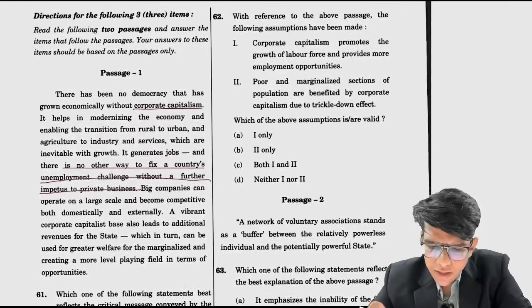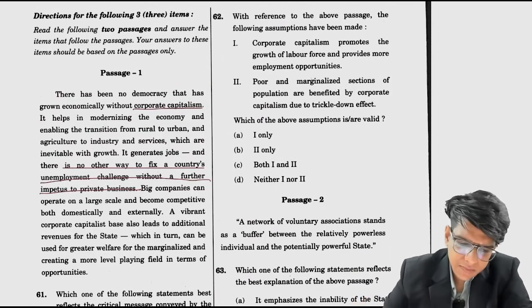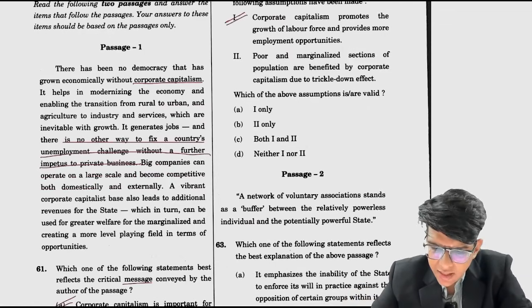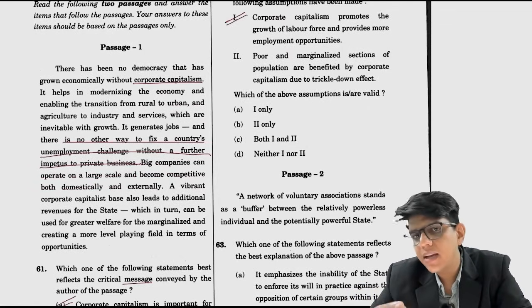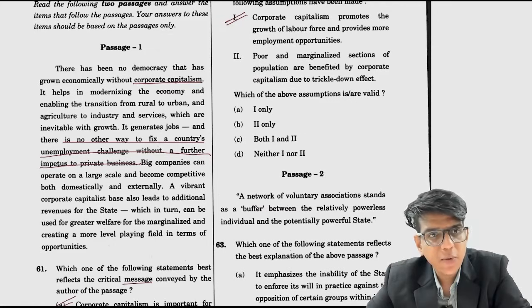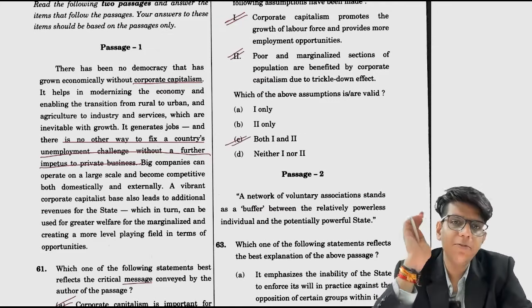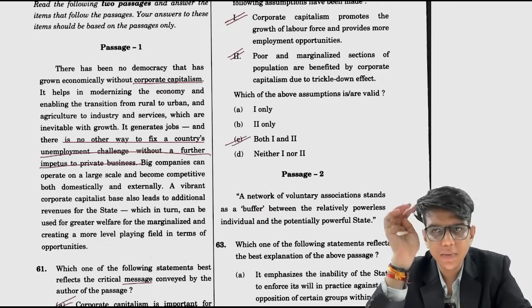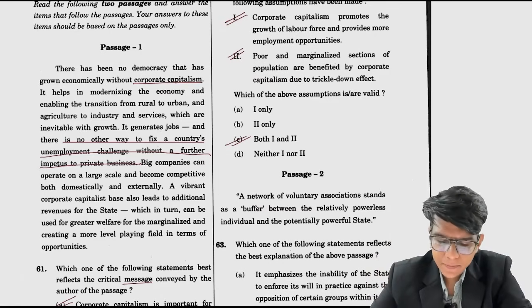With reference to the following passage, the following assumptions have been made. Corporate capitalism promotes the growth of labor force and provides more employment opportunity. Yes. Poor and marginalized section of the population are benefited by corporate wealth by trickle down. अब trickle down effect if they take के हाँ tax base बढ़ रहा है जो इसमें बोला है, which in turn can be greater welfare for marginalized and creating a more level playing field for newer opportunities. तो yes, we can take it, है ना. अगर वो directly trickle down effect के definition पे चला गया then it can change, but mostly overall जो we know on based on that we can select option C.